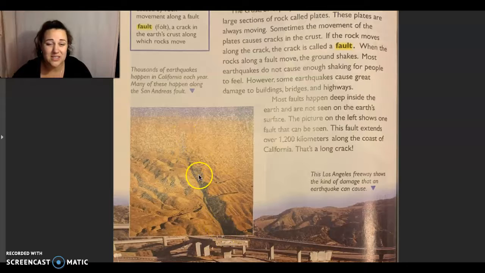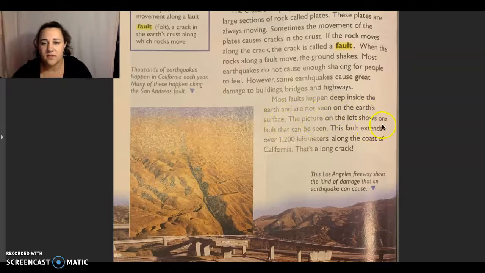But you can actually see this one. Most of the time, friends, you cannot see faults. They're underground. Just like the plates, we can't really see them. But this is one fault that we can see, and it's a very, very, very long fault along the coastline of California. And California is a very big state. Most faults happen deep inside the earth and are not seen on the Earth's surface.